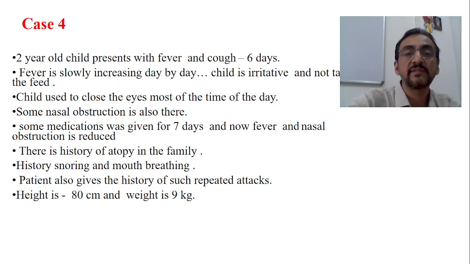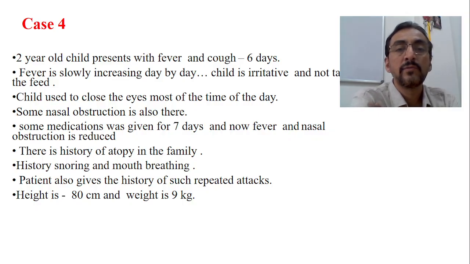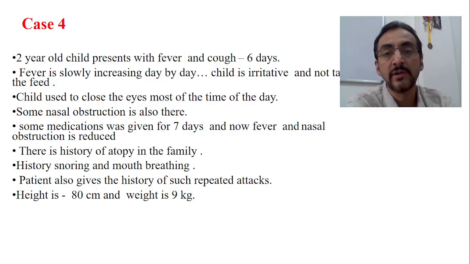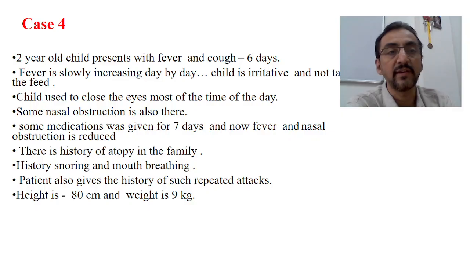So as we know, we are discussing the case scenarios of different cases of cough. Today we will have another case regarding cough, and this particular case will help us develop an approach towards different causes of cough and to diagnose a case very properly so that the right treatment can be given. Now, this is a case.